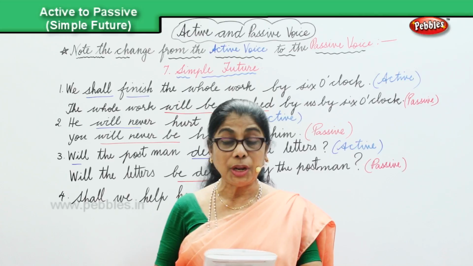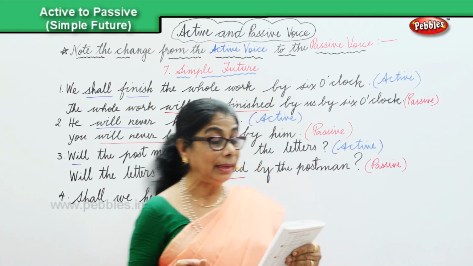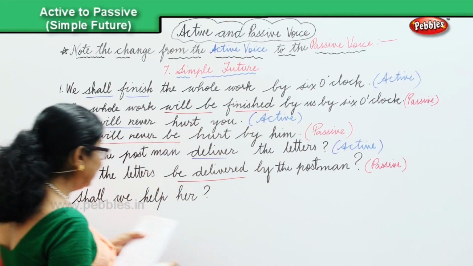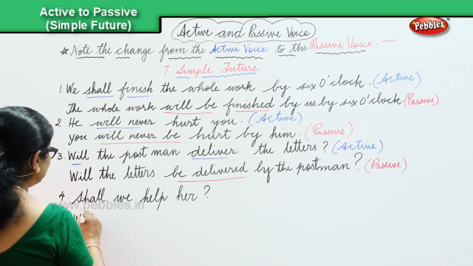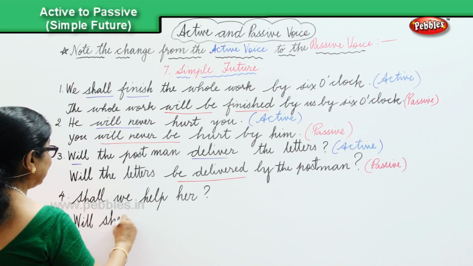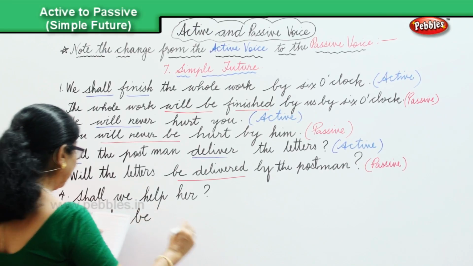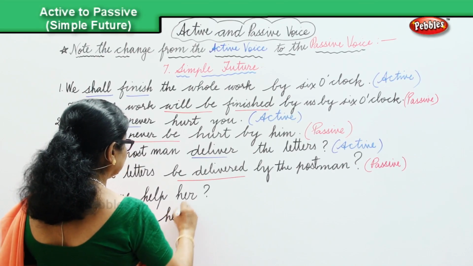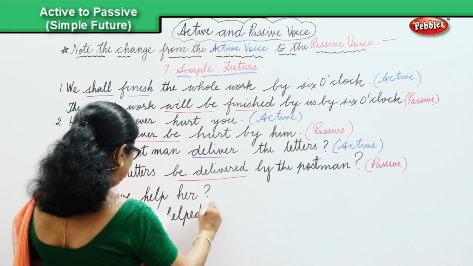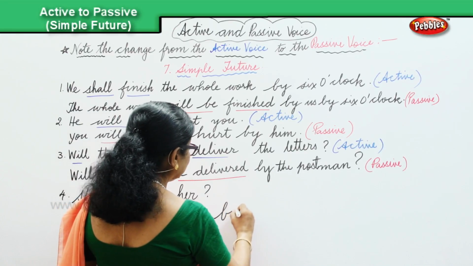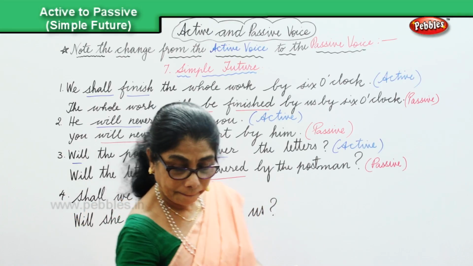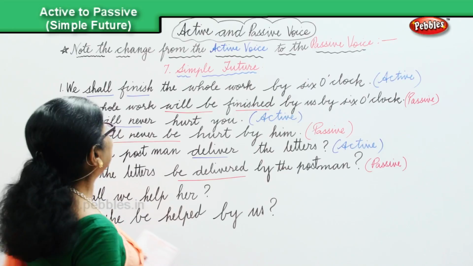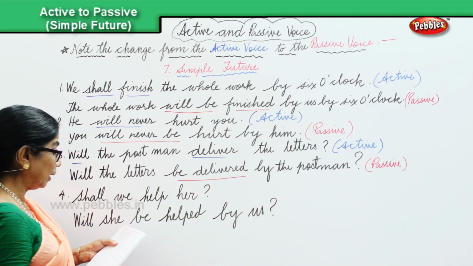When we change it, will she be helped by us? Will she be helped by us? In the simple future. Okay?